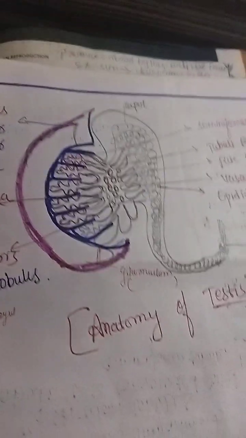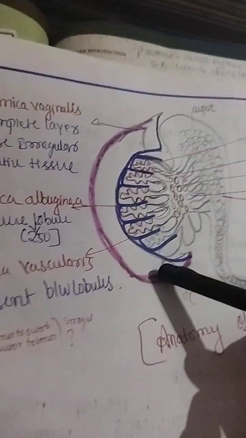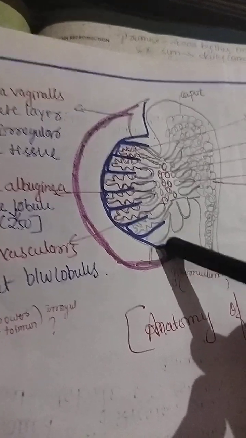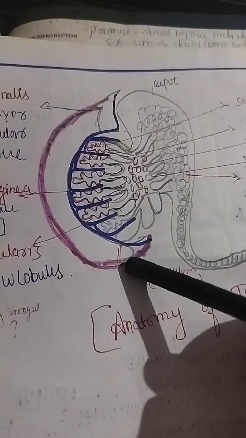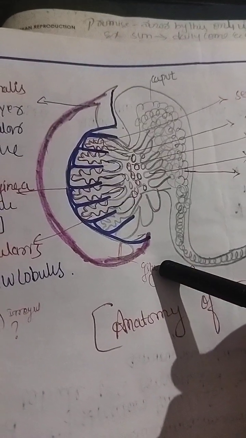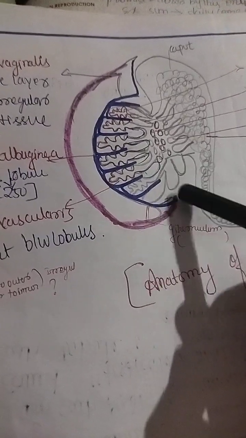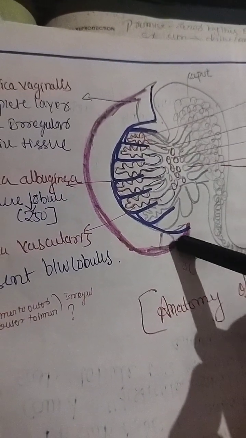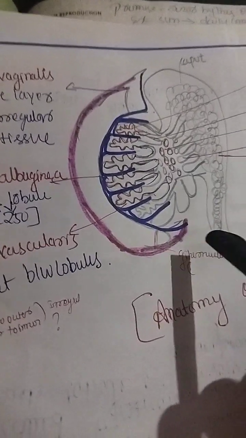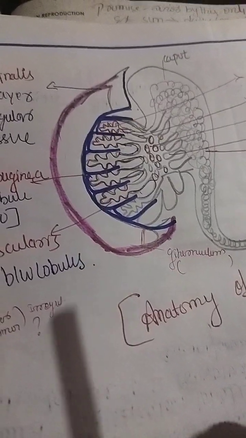Okay, this is a testis. See here, this pink color is the scrotum sac. The scrotum will be attached by the gubernaculum. In case it may be asked, the gubernaculum is the attachment of the scrotum to the testis. The gubernaculum is a ligament. We know what a ligament is: it connects bones to bones. Here also the ligament helps to hold the organs and keeps them stable. Without the gubernaculum, the testis present inside the body we call cryptorchidism.